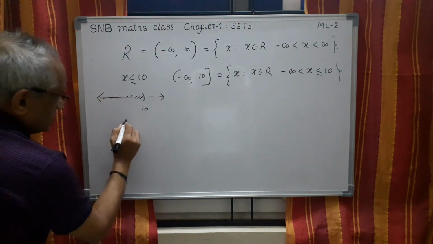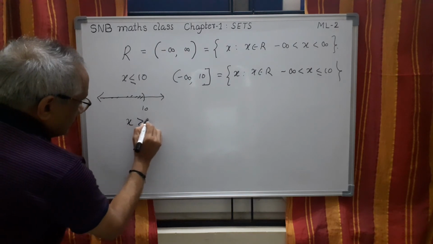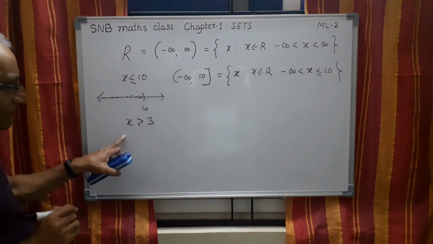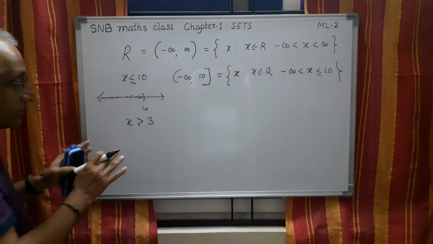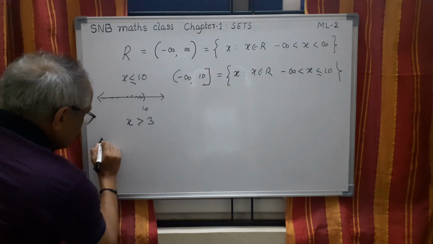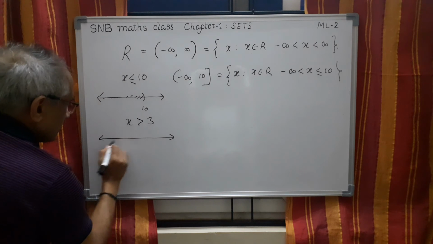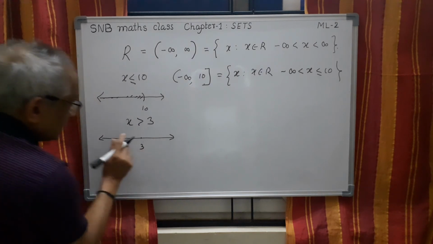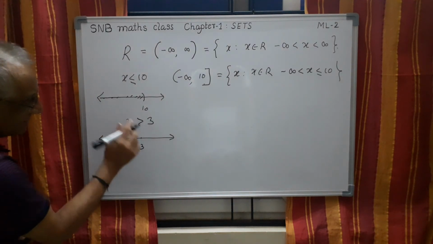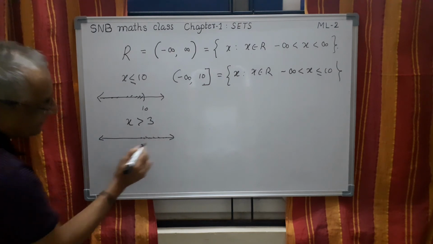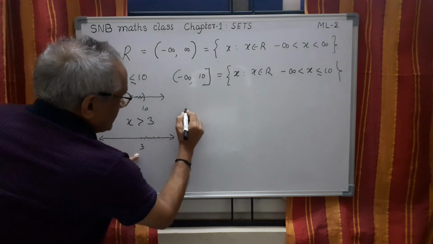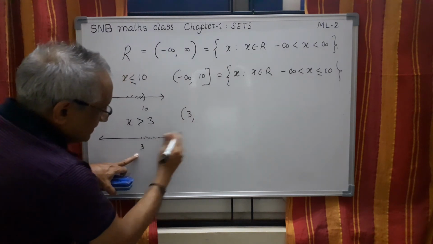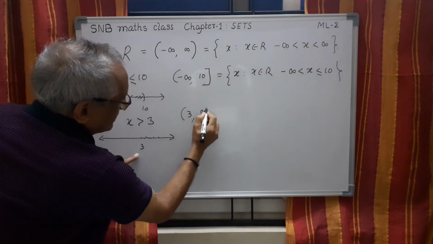In the same way, you can also write x > 3. Whenever you have this type of confusion, if you don't know how to write, just draw the number line. Mark that point 3. x should be more than 3 means this side. Therefore, what I have to write is, the starting point is 3. Then this side there is no end. No end means infinity.